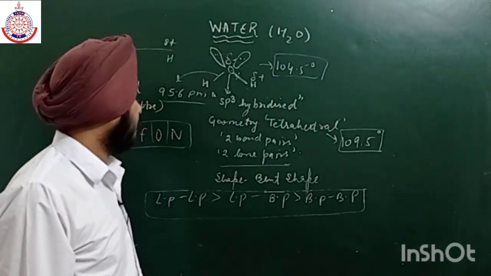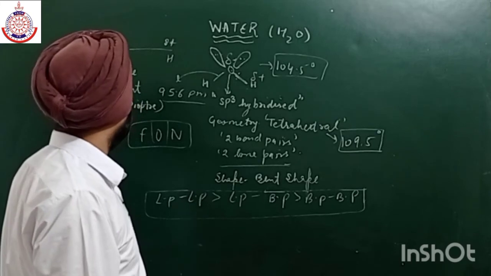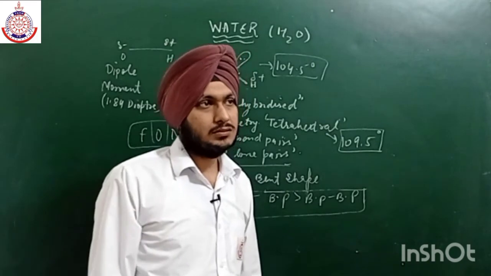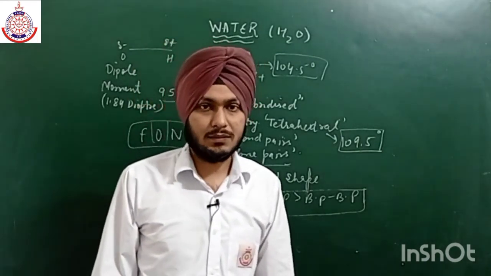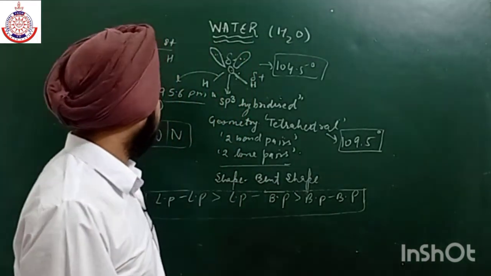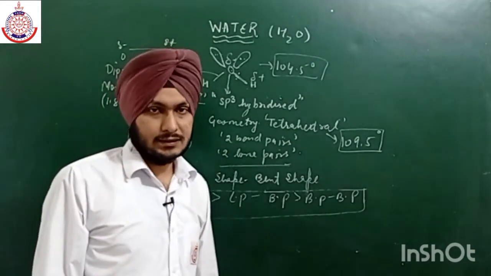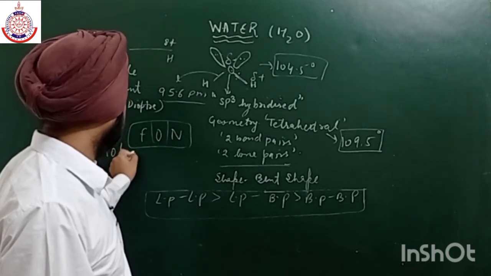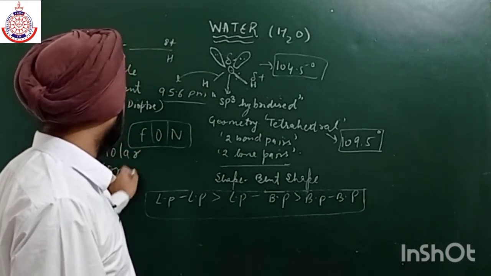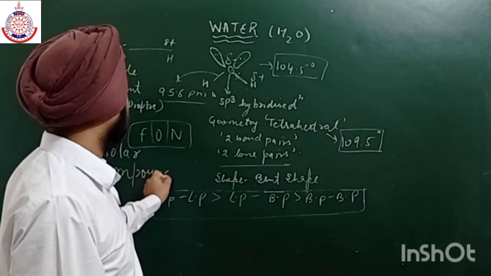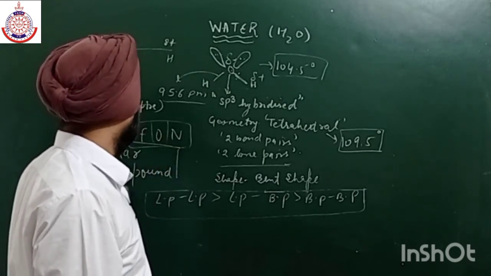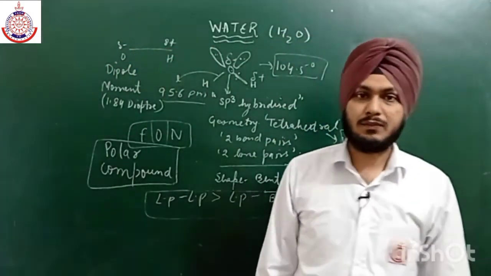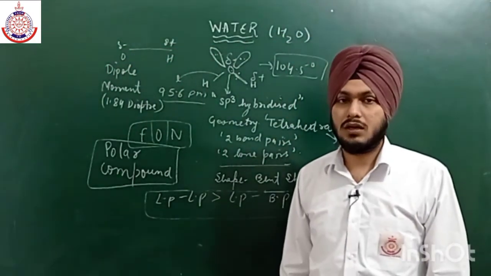Now, one more thing I want to discuss is that due to the electronegativity difference, they have some dipole moment. So due to this dipole moment, they are polar in nature. So these are polar molecules, or it is a polar compound. Due to this polar nature, it can easily mix with other polar compounds, like alcohols and ethers.